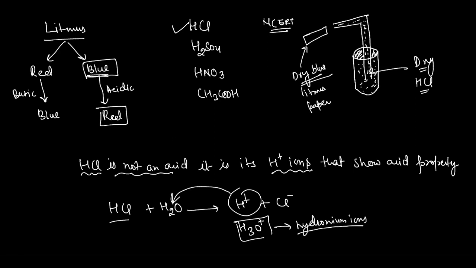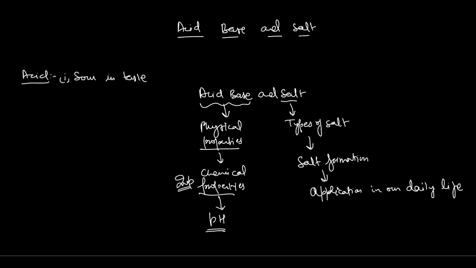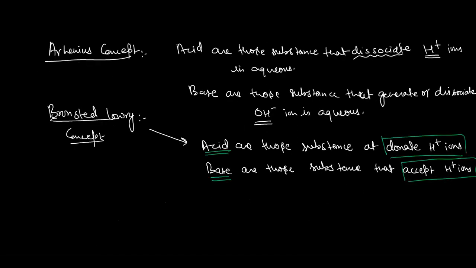Yes, sir. Okay, moving further, according to the Arrhenius concept that I have taught you, acids are those substances that dissociate H plus ions in aqueous solution. Bases are those substances that generate OH negative ions in aqueous solution. Let's talk about it.